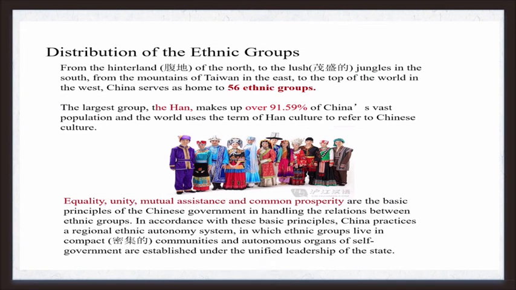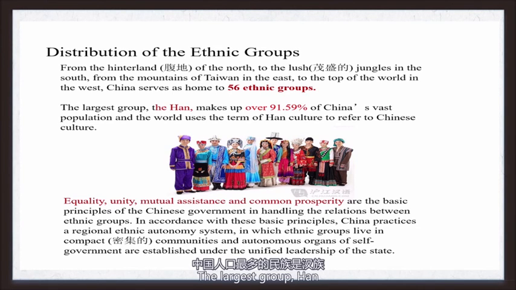Speaking of the distribution of ethnic groups, from the hinterland of the north to the lush jungles in the south, from the mountains of Taiwan in the east to the top of the world in the west, China serves as home to 56 ethnic groups.